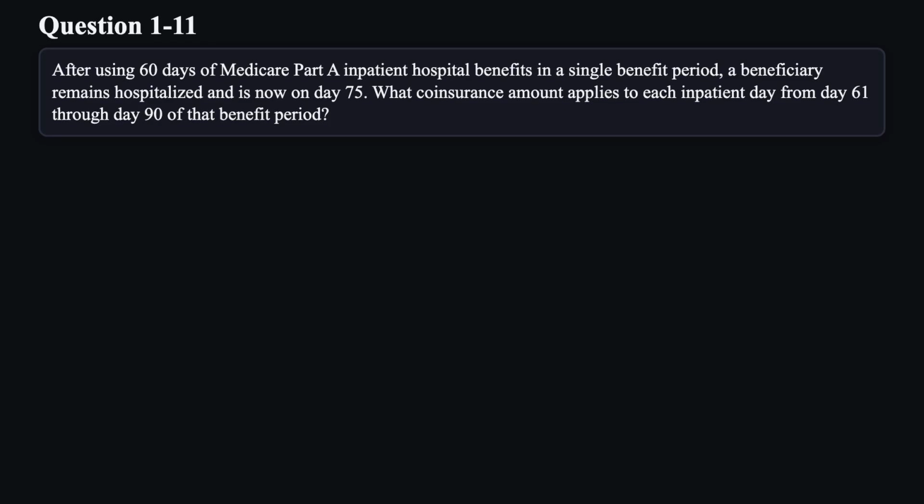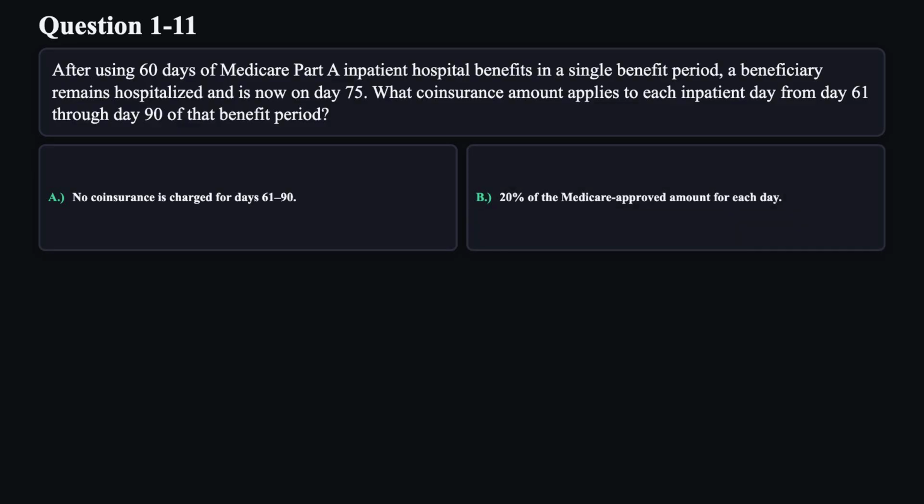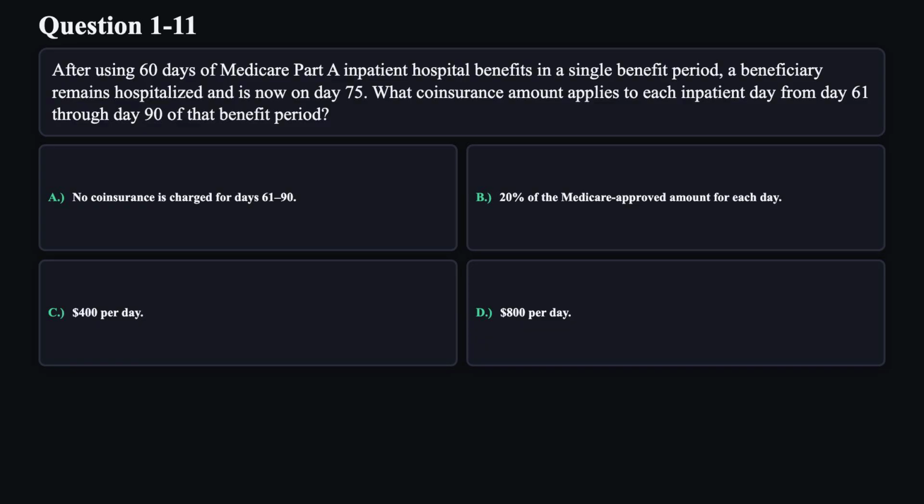Question 11. After using 60 days of Medicare Part A inpatient hospital benefits in a single benefit period, a beneficiary remains hospitalized and is now on day 75. What coinsurance amount applies to each inpatient day from day 61 through day 90 of that benefit period? A. No coinsurance is charged for days 61 through 90. B. 20% of the Medicare-approved amount for each day. C. $400 per day. D. $800 per day.